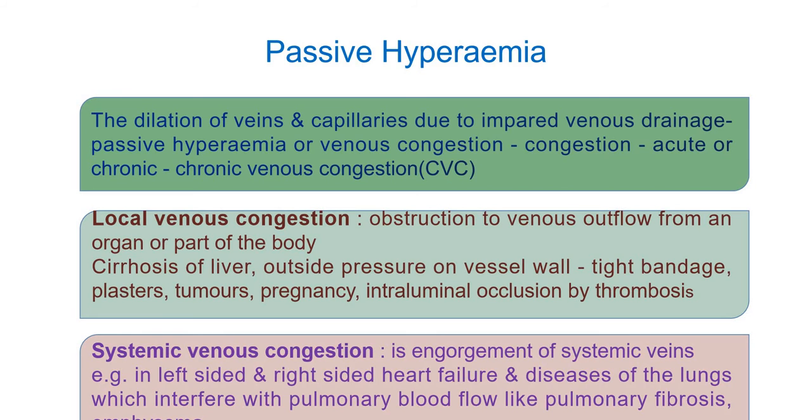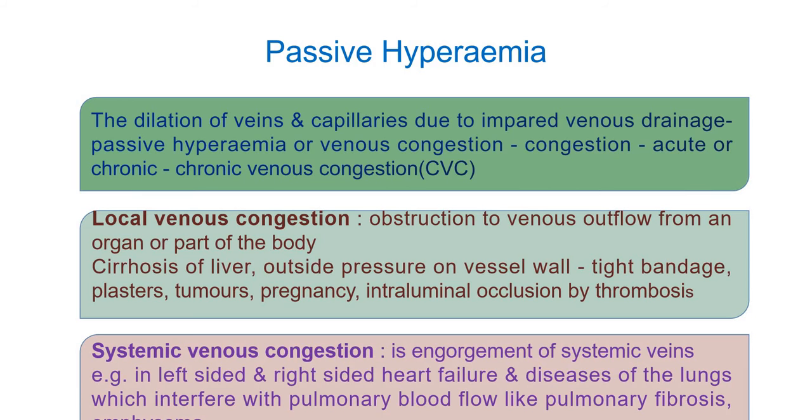So, for example, in left-sided heart failure, pulmonary congestion results. Pulmonary congestion takes place when the left side of the heart fails, whereas in right-sided heart failure, systemic venous congestion takes place.